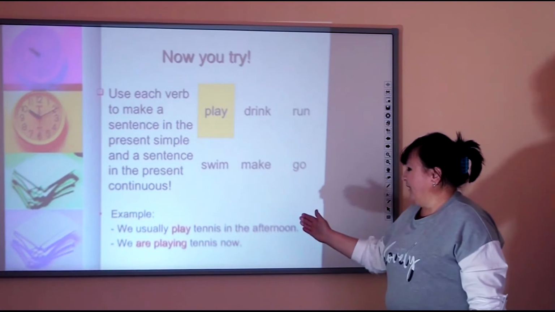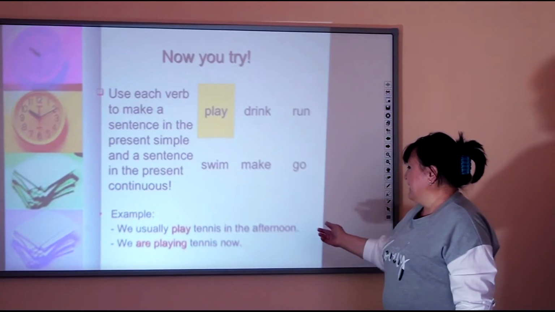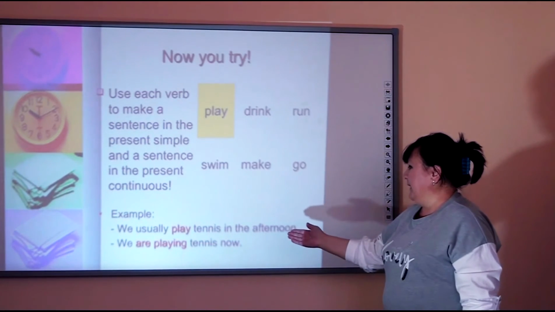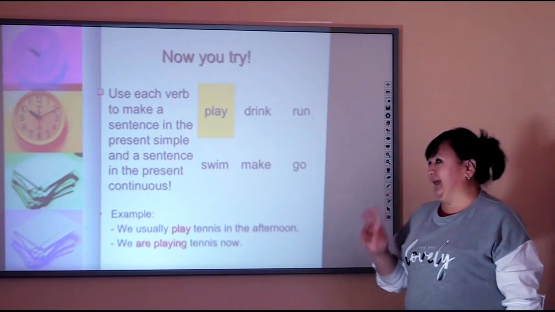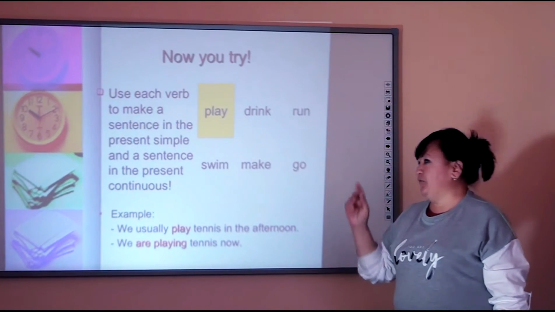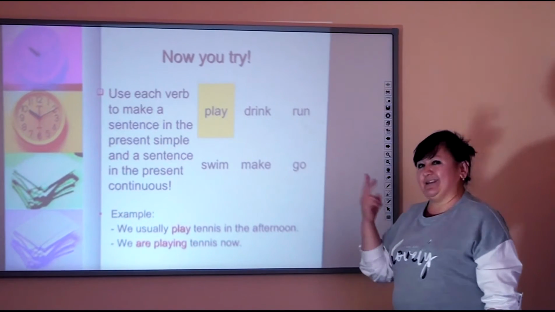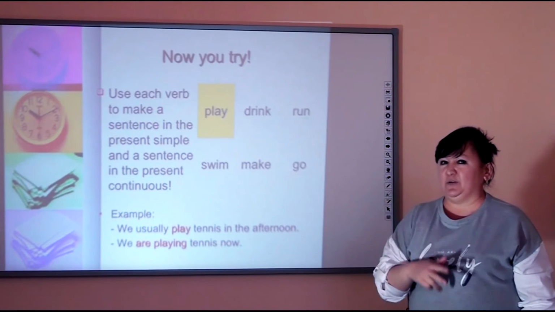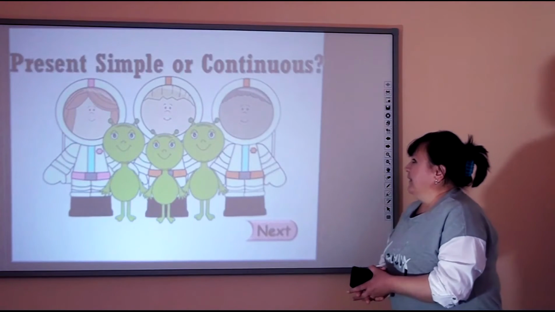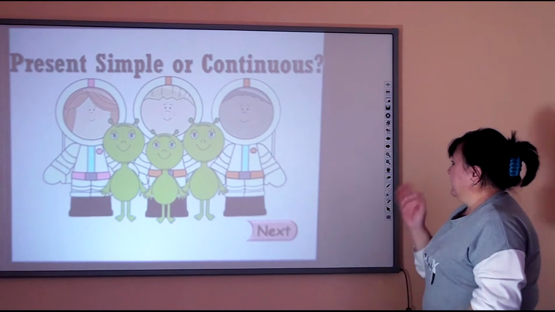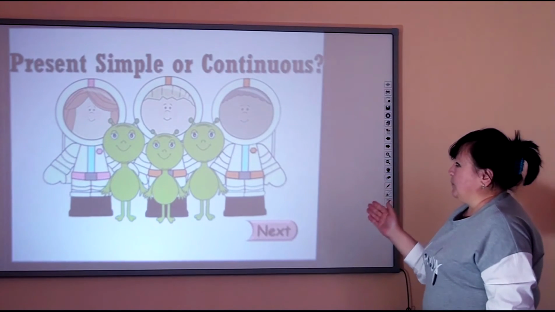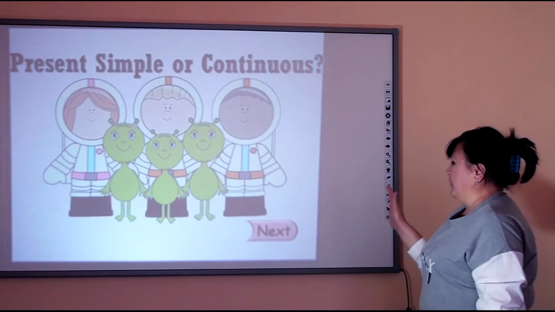Let's continue. Here we have an example. We usually play tennis in the afternoon, and we are playing tennis now. Play in two tenses. The first one is present simple, and the second one is present continuous. Okay? So here we will have to decide which tense it is. Again, present simple or continuous.